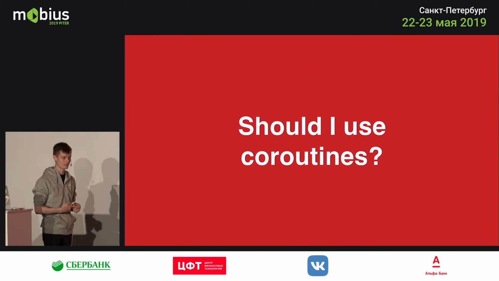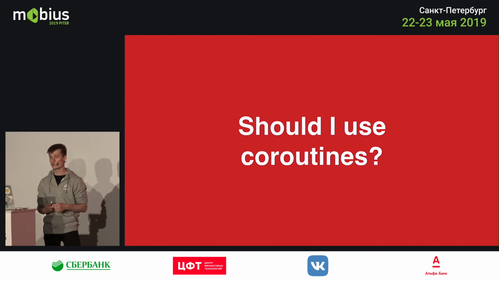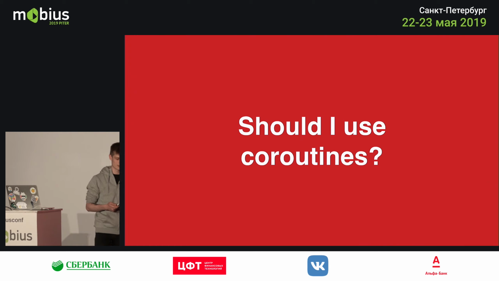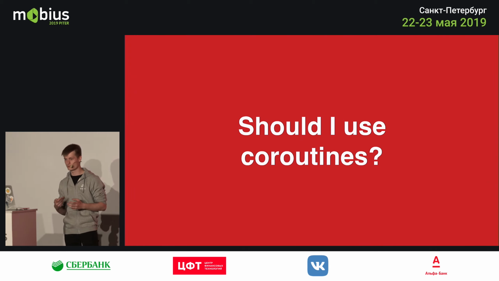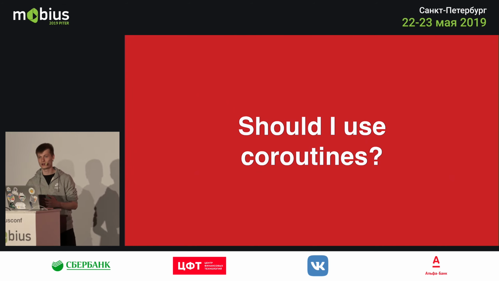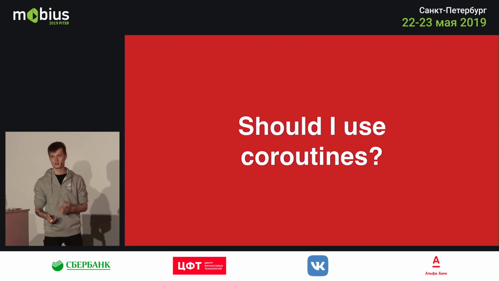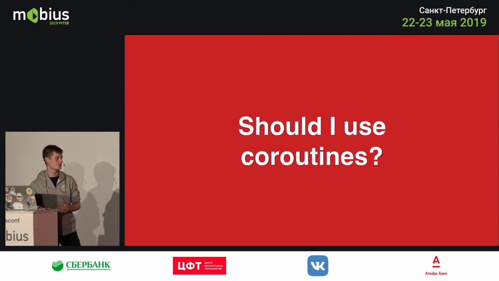If you have a lot of simple networking requests, you may be better off with coroutines rather than RX. And you should also see if you have some data computation which could use the async blocks rather than RX streams or maybe callbacks. Then it makes sense to use coroutines, and yeah, you should try them. I kind of encourage you to try them.